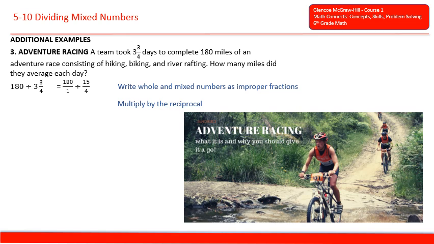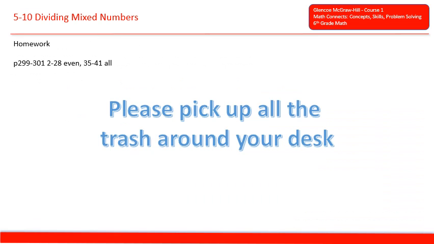And then we'll multiply by the reciprocal, and 180 over 1 times 4/15. And we can simplify 180 and 15, and then we will multiply 12 times 4 is 48, and 1 times 1 is 1. We get 48 over 1, which can be restated as 48.